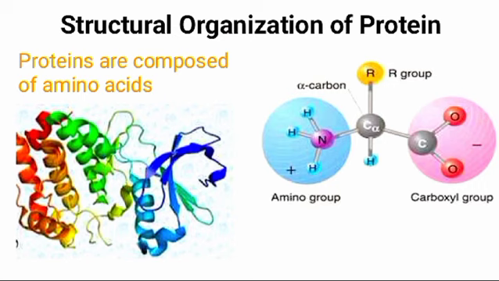Amino acids are a group of organic compounds containing two functional groups, that is amino and carboxyl. The amino group is basic while the carboxyl group is acidic in nature. About 300 amino acids occur in nature. Only 20 of them occur in proteins.